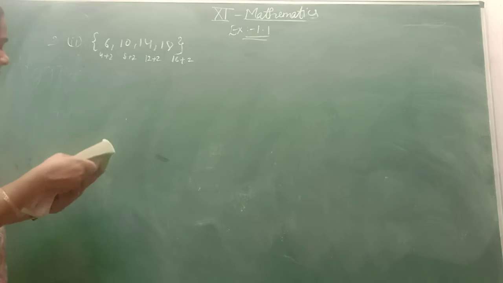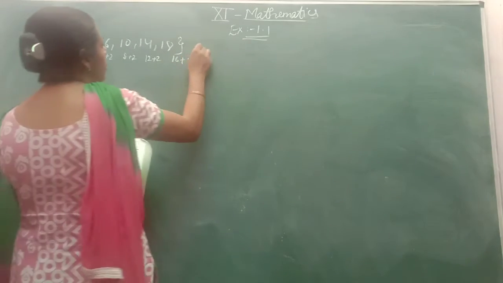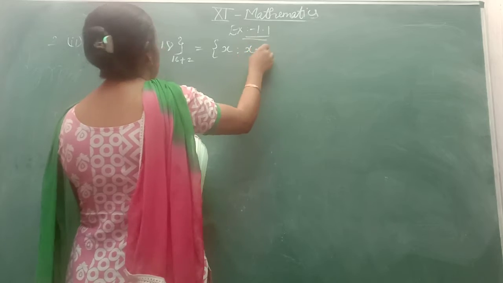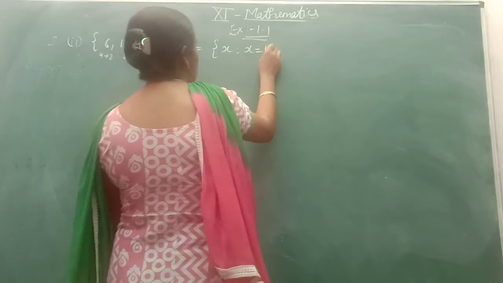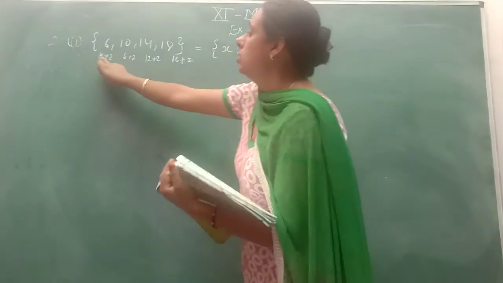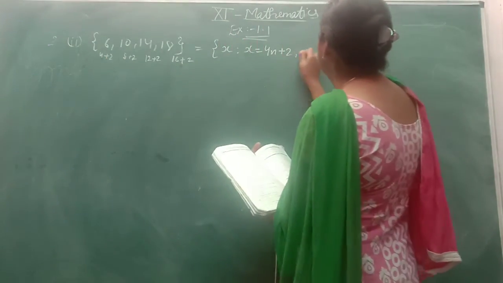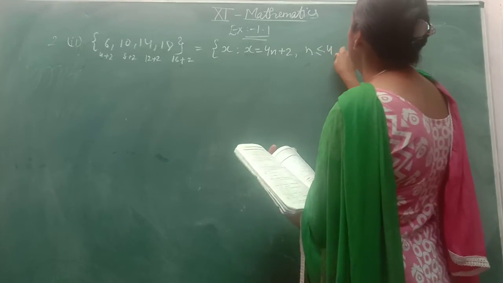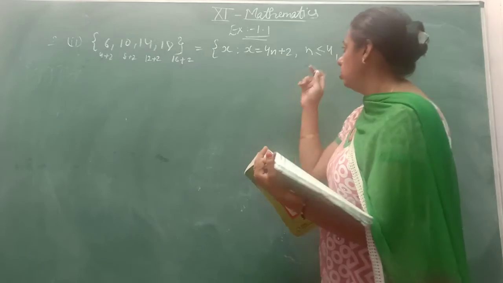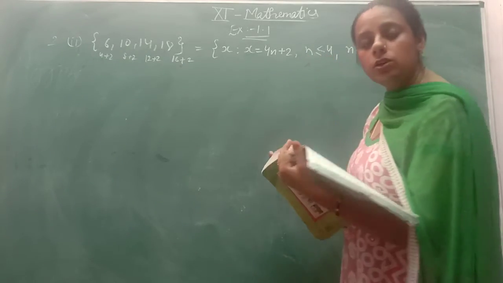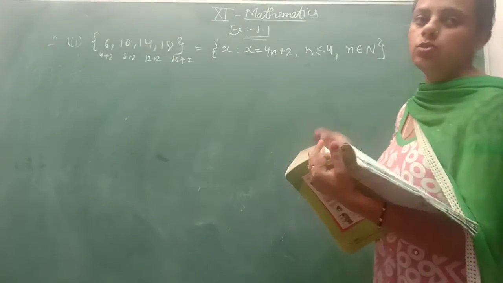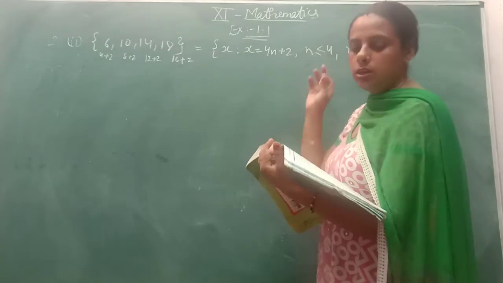If I have to write in the set builder form, I will write x such that x is equal to multiple of 4, that is 4n plus 2, where n starts from 1 and goes to 4, so n is less than or equal to 4 and n belongs to natural number. You have to take the value of n from 1 to 4. Writing that n is at least 1 is not needed because natural numbers naturally start from 1. It's quite an obvious thing, so there is no need to mention it.